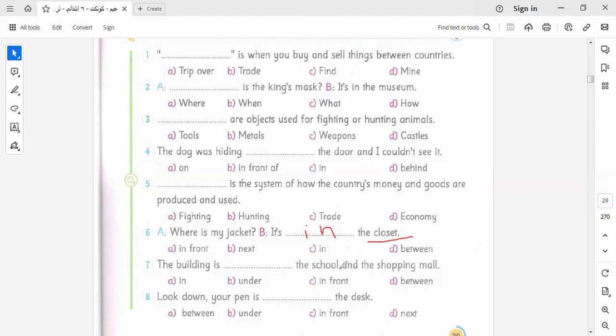The building is between the school and the shopping mall. Look down. Your pen is under the desk. Not in front, not next, not between, because between needs two things. It will be under the desk. Let's go to another item here.